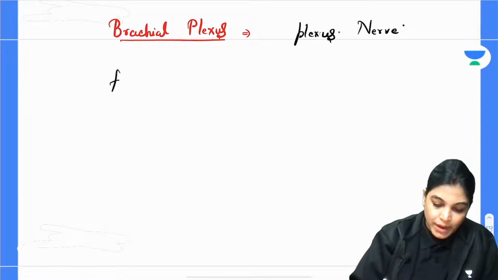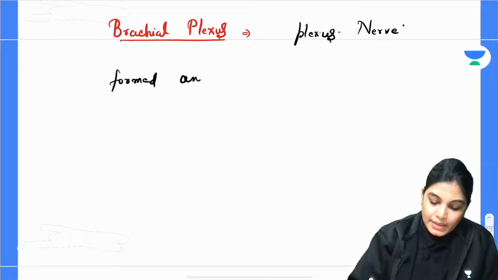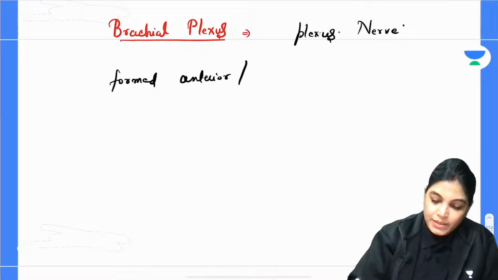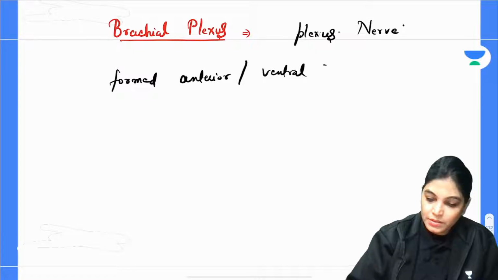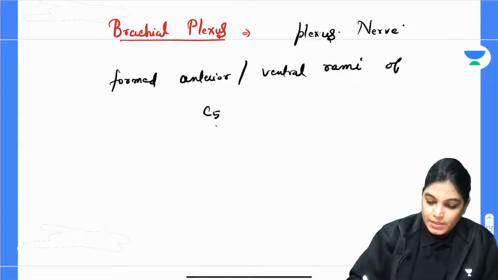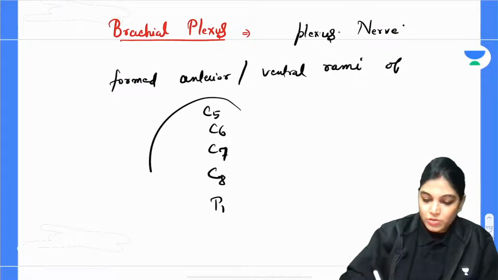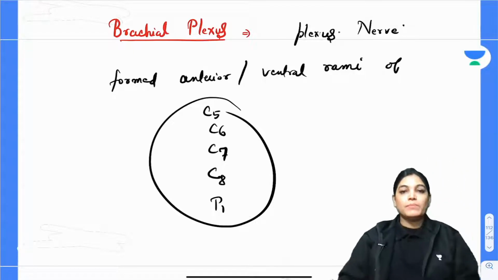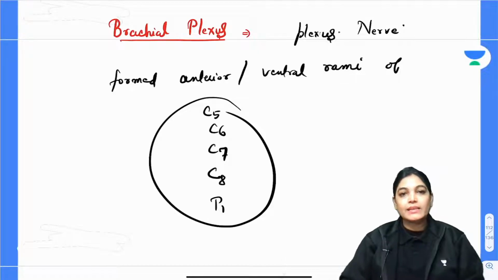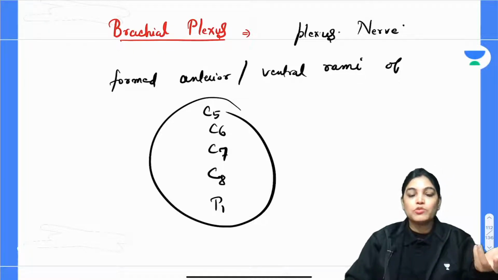So it is formed by the anterior rami, also called the ventral rami, of C5, C6, C7, C8 and T1. This is the most common formation of brachial plexus. This is the most common. At times it can be formed by taking contribution from C4 or T2. So let me also tell you about that.